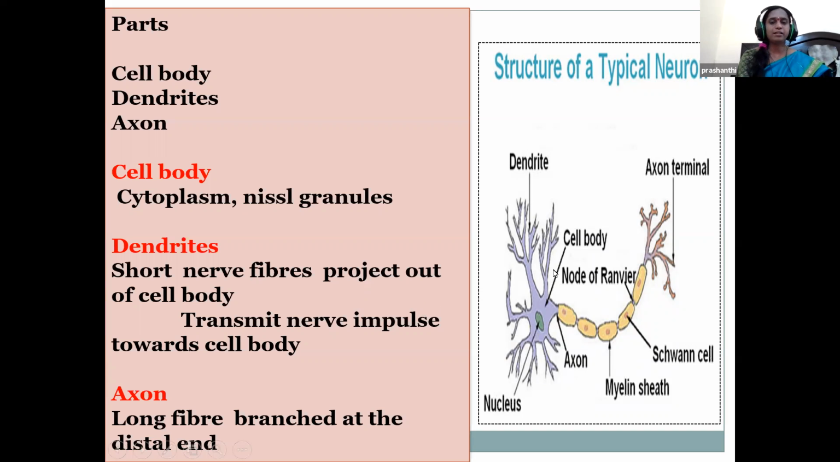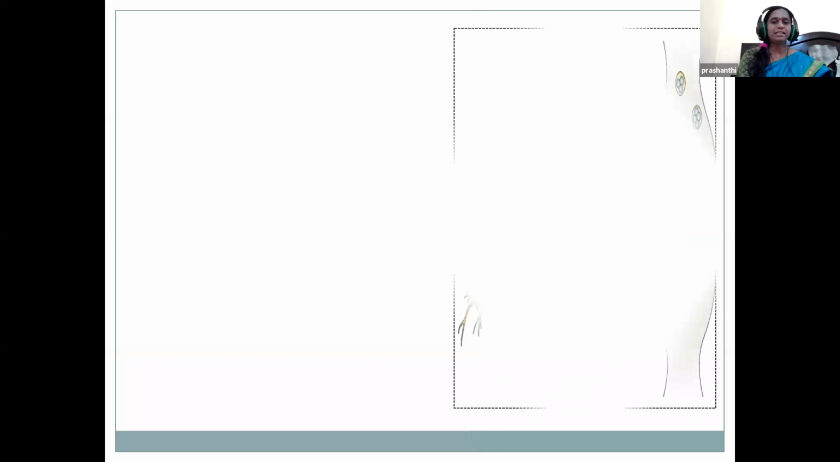The next part is dendrites. These are branched tree-like fibers arising from the cell body. They collect the information from the other cells and send it to the cell body. Next comes the third part, the axon. Just see, children, this has been coming out from the cell body. This is a long segmented fiber and it is branched at the distal end. So, the parts of the typical neuron are the cell body, dendrites, and axon. Let's see about the axon in a little more detail.